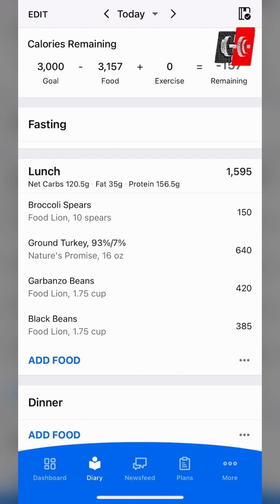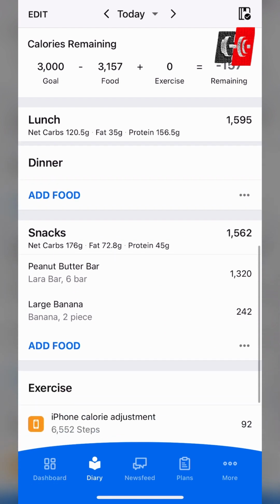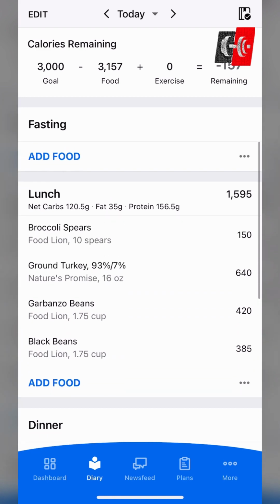And I scan all the items, and I just put in the quantity that I'm gonna eat that day. So I have some broccoli spears, ground turkey, that's about a pound of ground turkey, garbanzo beans, which are chickpeas, and some black beans. And then I'm not really gonna have a dinner, I'm just gonna have some leftovers from lunch, and then I'll have some Lara bars, which are just cashews and dates. And then I have bananas too, which I had for a snack actually before lunch today.